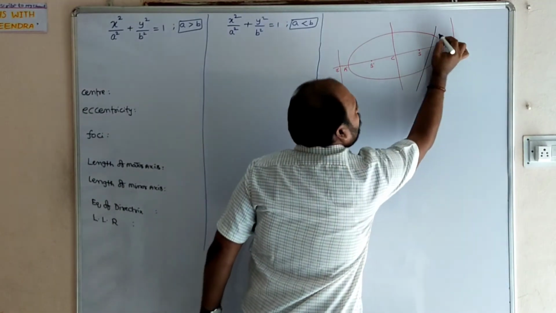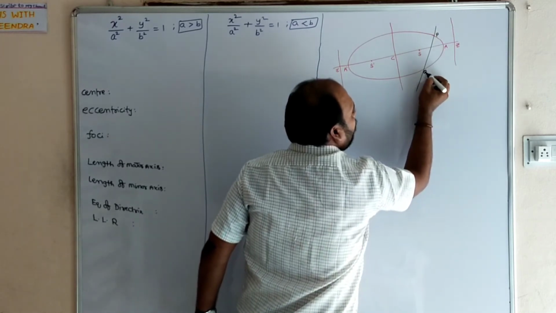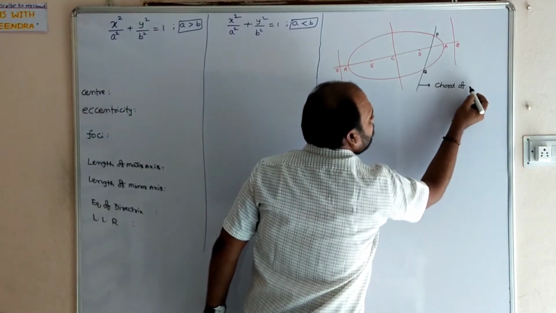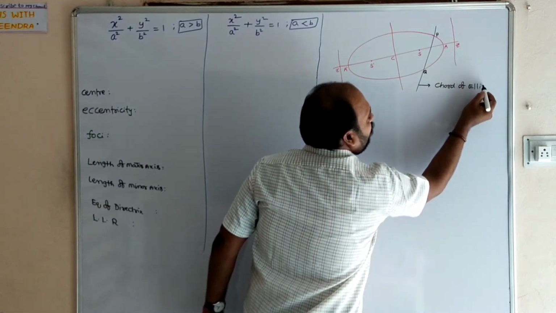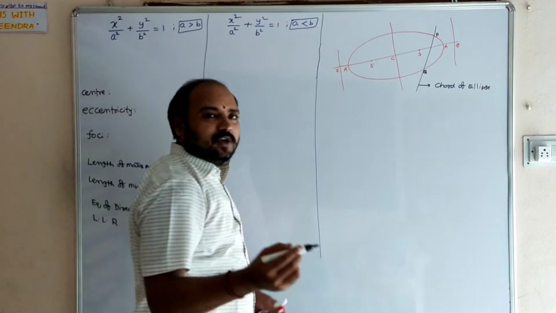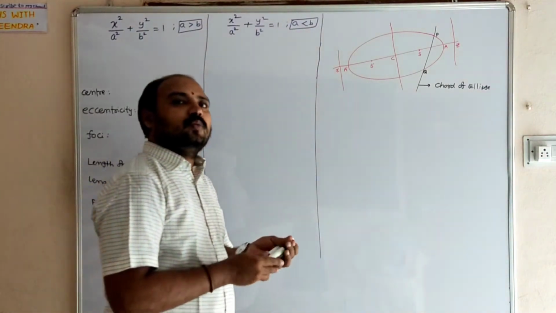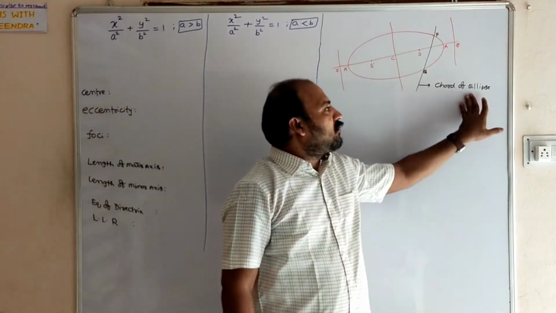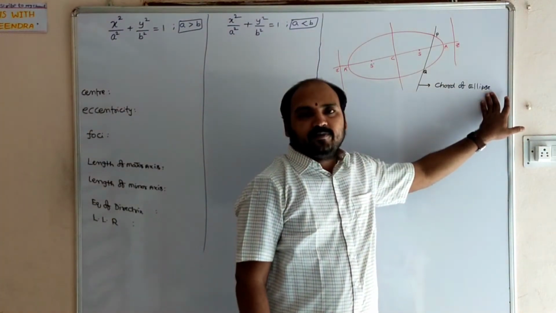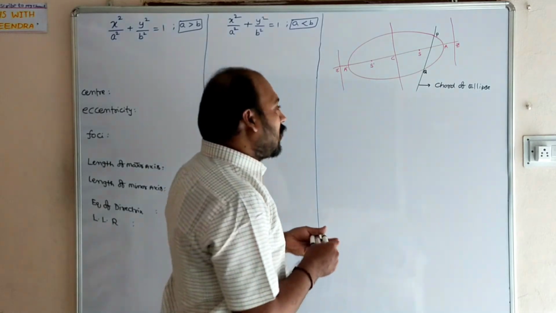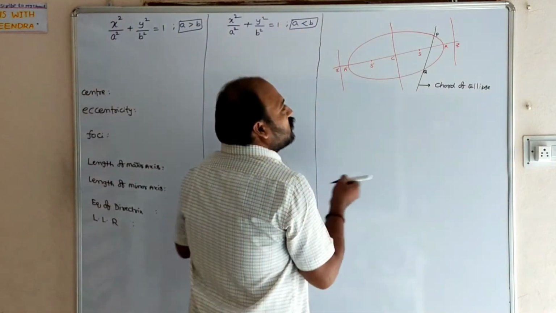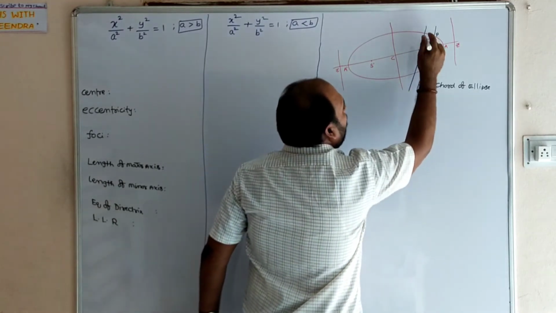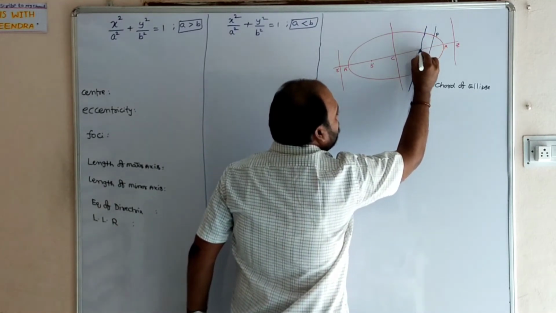This line passing through 2 points P and Q is called a chord of the ellipse. What is a chord of an ellipse? The equation of a line passing through points which are lying on the ellipse is called a chord of the ellipse. What is a focal chord? The chord which is passing through the focus is called a focal chord.